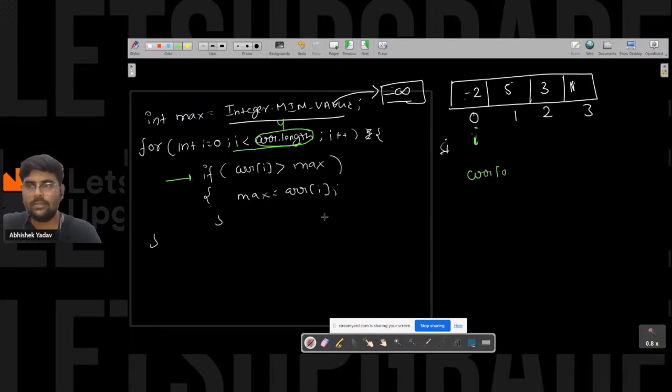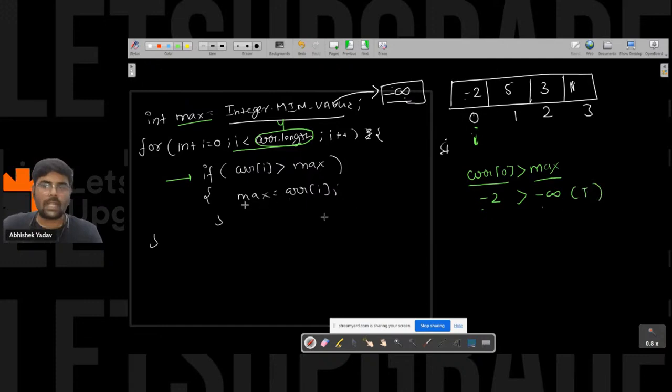The value of arr of 0 is minus 2. Minus 2 is greater than max. The value of max is minus infinity. So minus 2 is greater than minus infinity. True, it is. So I am updating the value of max. Now I got the maximum value, that is minus 2, till this point.